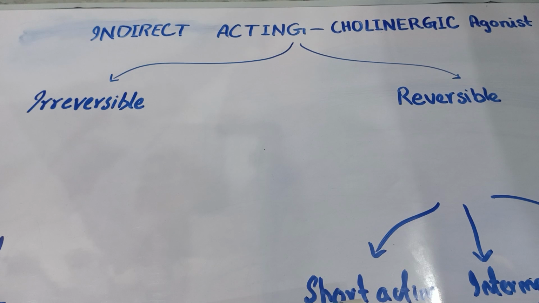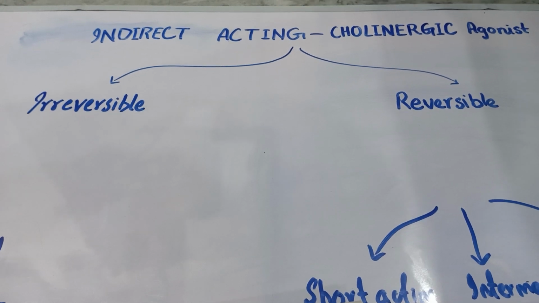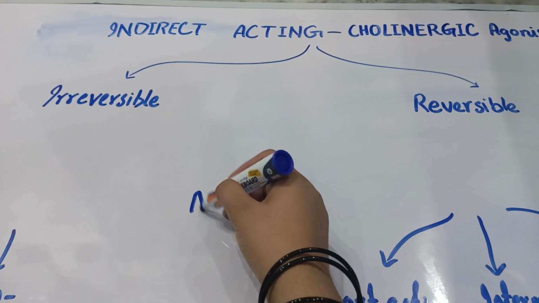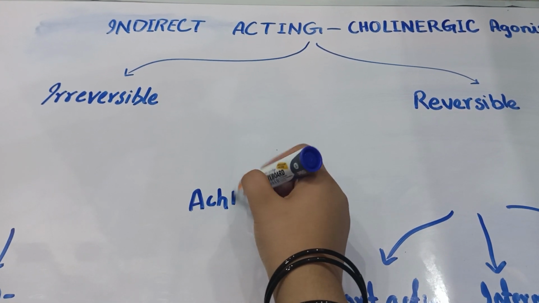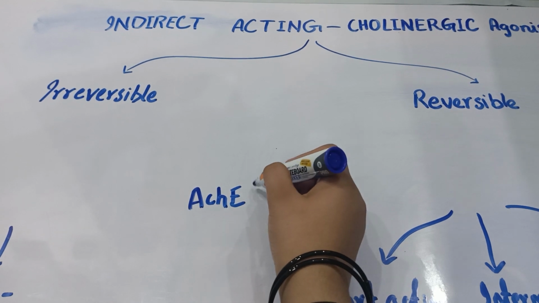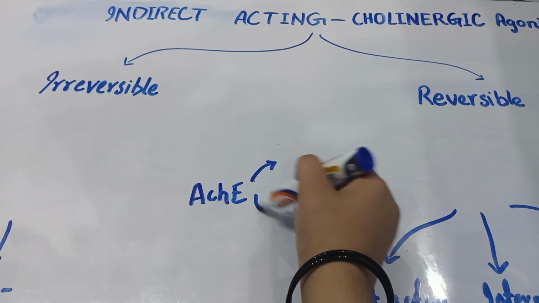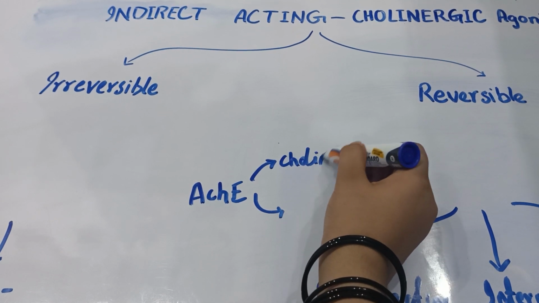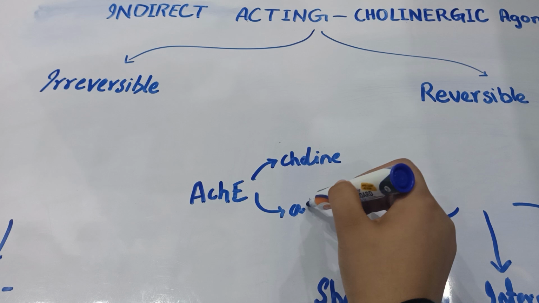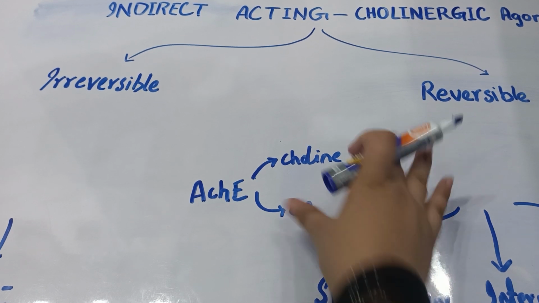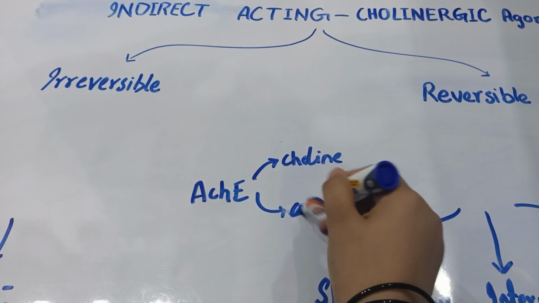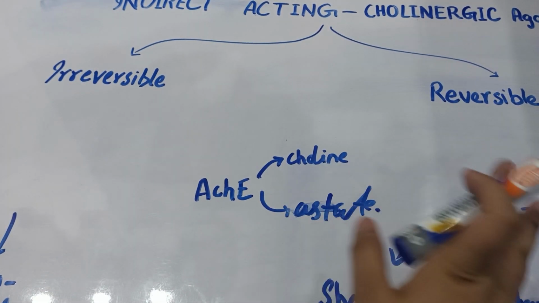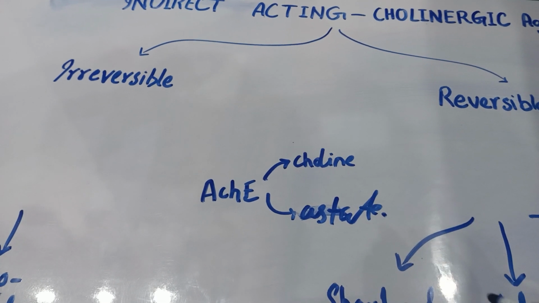Now the relation is with acetylcholinesterase, and all of you know very well that we have acetylcholinesterase. This acetylcholinesterase is responsible for the breakdown of acetylcholine into choline and acetate. I don't remember the spelling of acetate, so just keep it out; the wrong spelling, you will see it from your book.